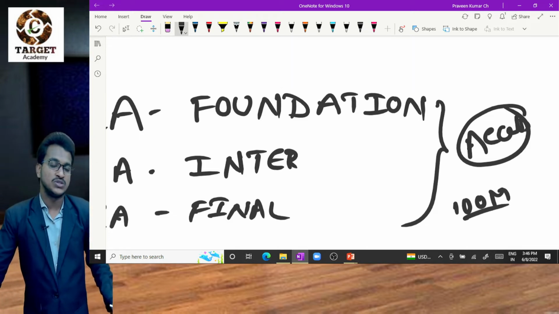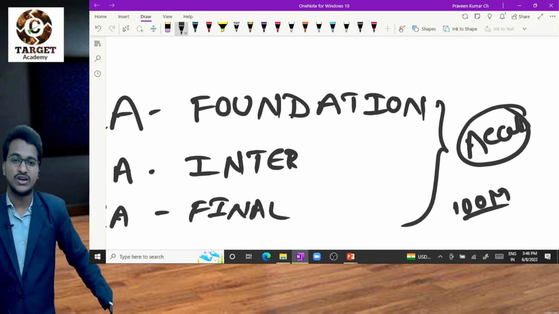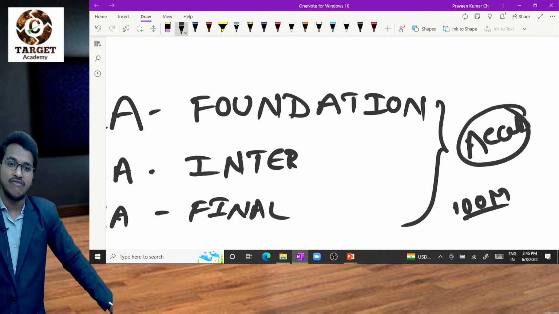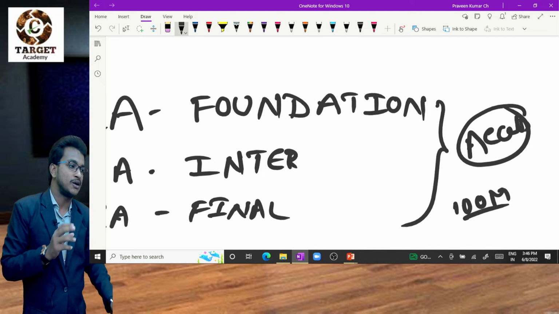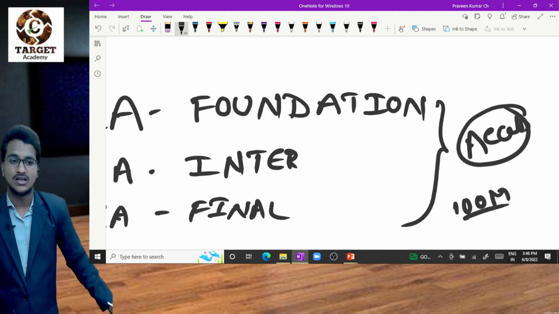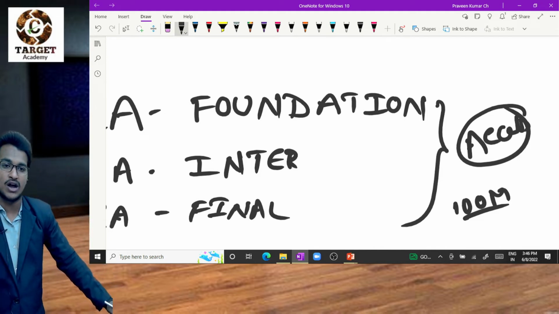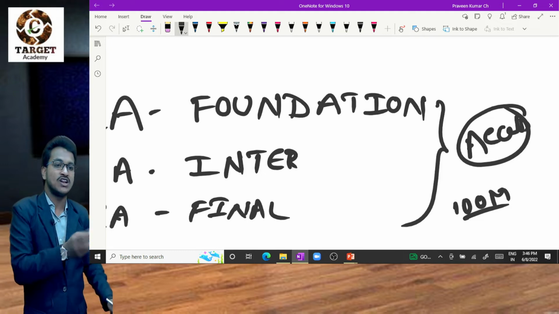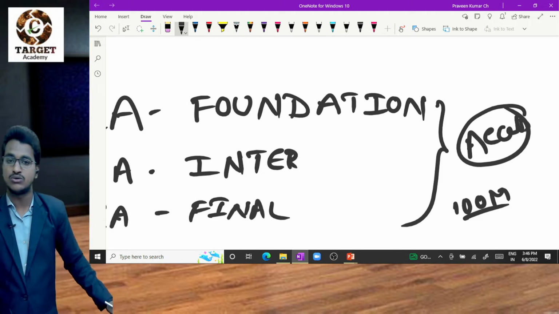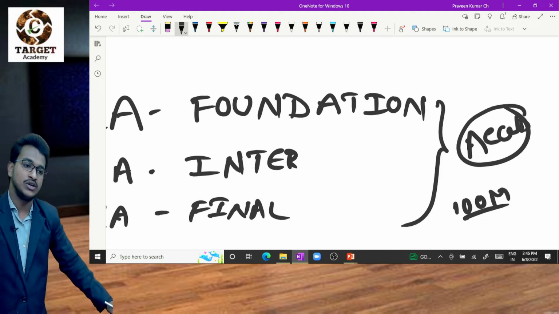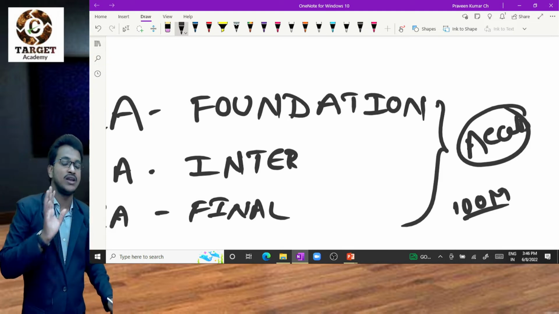So the significance of accounts is that in Foundation, Inter and Final, at all 3 levels this subject will carry on. For example, subjects like statistics or maths are not carried forward to Inter as well as Final, but accounts and law will be carried forward in your Intermediate and Final level.